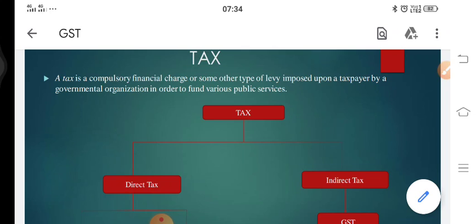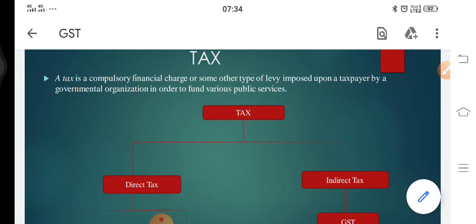You'll see that the pizza price is divided into two categories. Earlier it was in 3 to 4 categories, but now it is divided into 2 to 3 categories. The first one is the basic price of pizza plus GST. That GST we will discuss a bit later on.